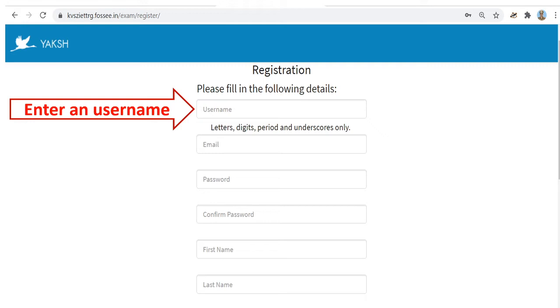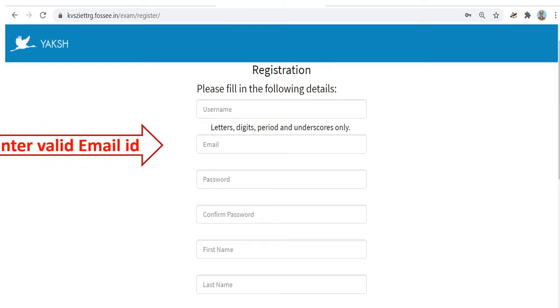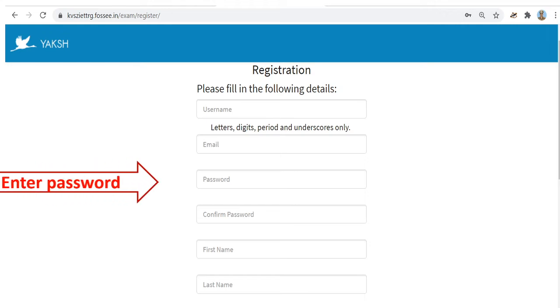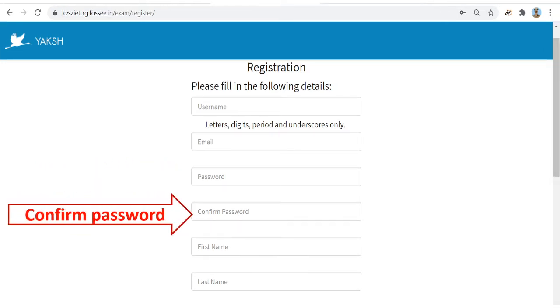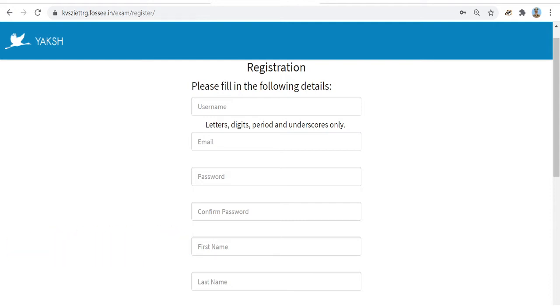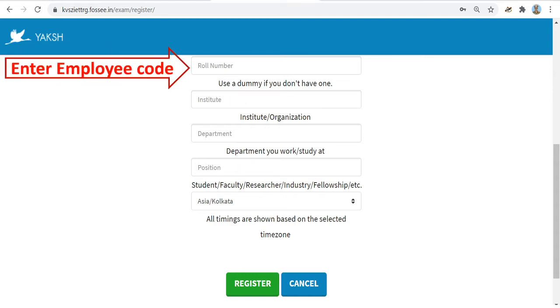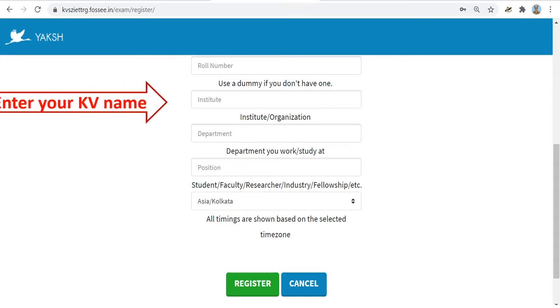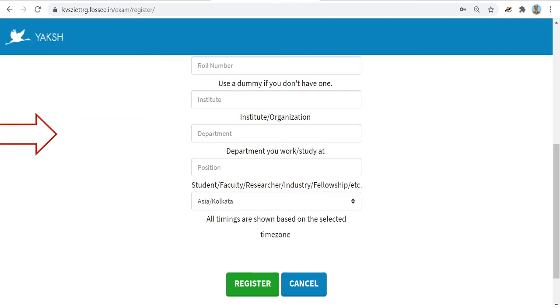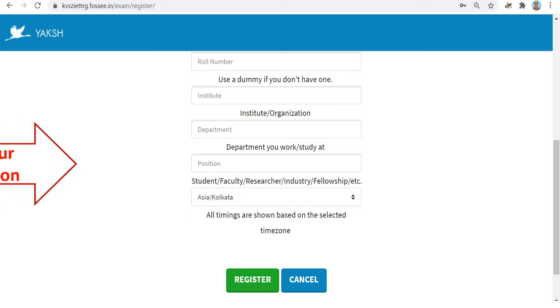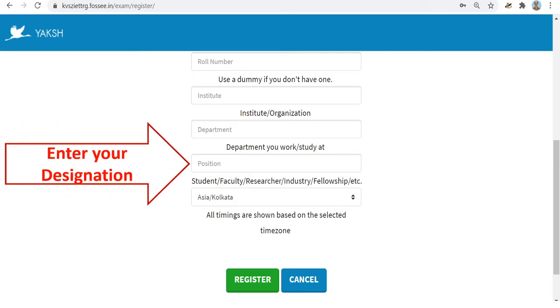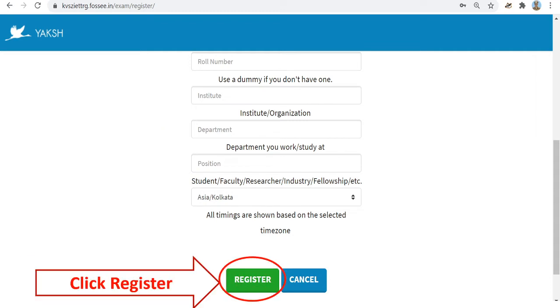Select a convenient username. Give a valid email ID. Choose a password. Confirm the password. Enter your first name, enter your last name, and in the roll number enter your employee code. In the institute, please give your Kendriya Vidyalaya name. In the department, please enter KVS. In position, please enter your designation. After that, click register to register.